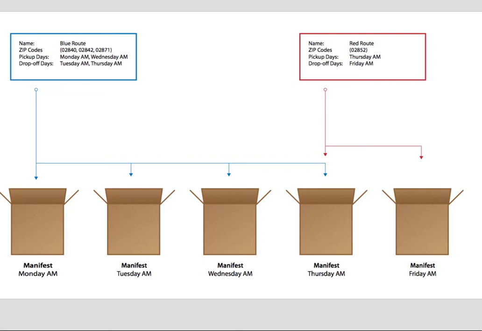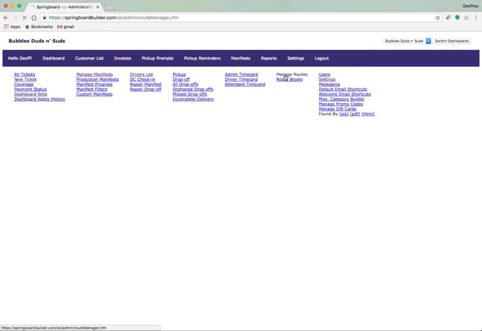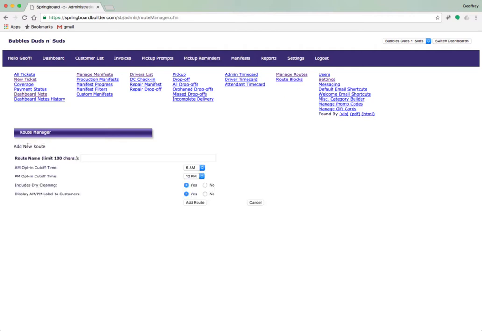Let's go through the entire process of building a route and then adding that route to a manifest. Choose Manage Routes from the Admin submenu. Click the Make New Route button. Give the route a descriptive name. Next, you want to set the cutoff times.